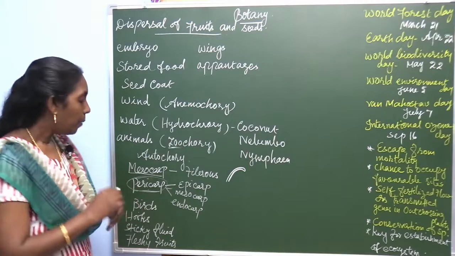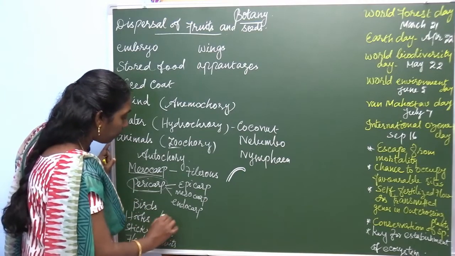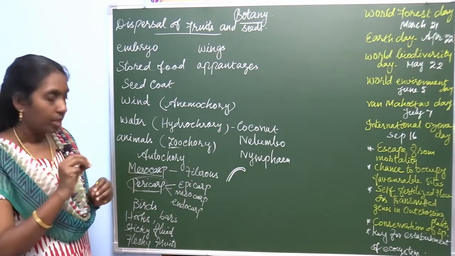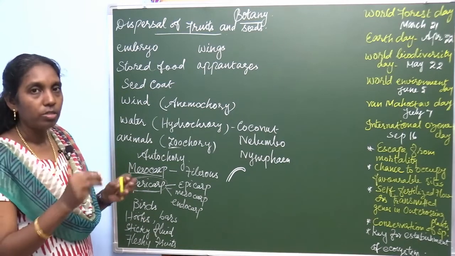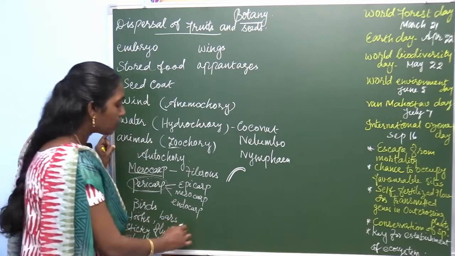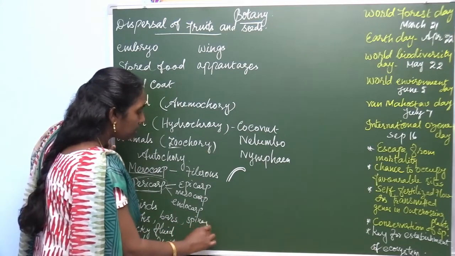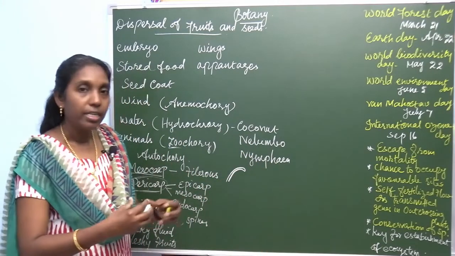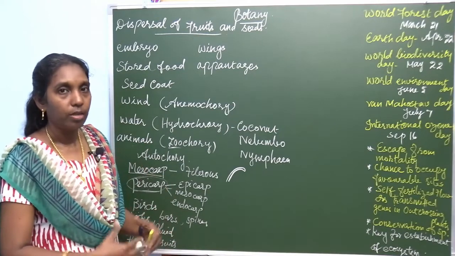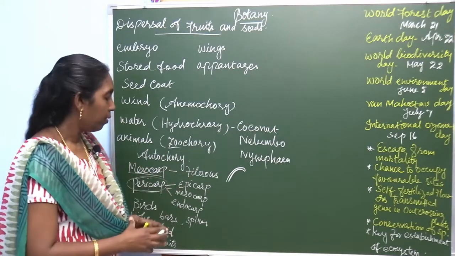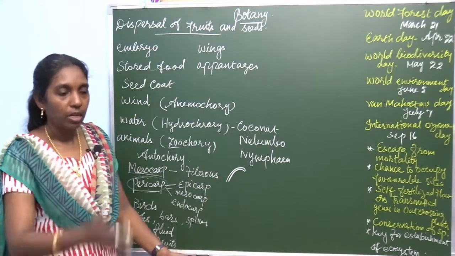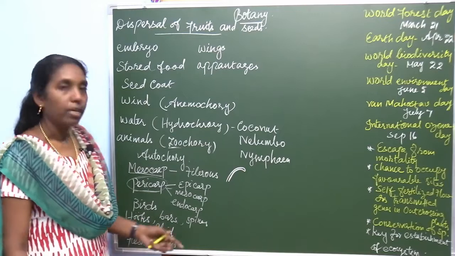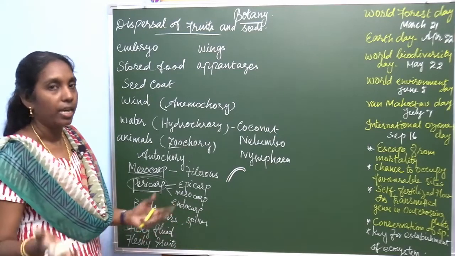So hooks, barbs, sometimes instead of hooks there are barbs. Barbs are projections, like hair-like outgrowths or some projections. Barbs and spines, even spines. So these spines, when we are moving across these plants, can adhere to the cloth of the human being or the fur of the animals. So when they are moving to far away places, when they are walking, it falls down and grows into a new plant and is produced in different areas.